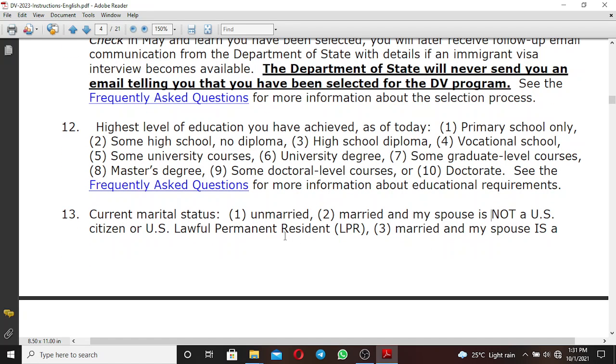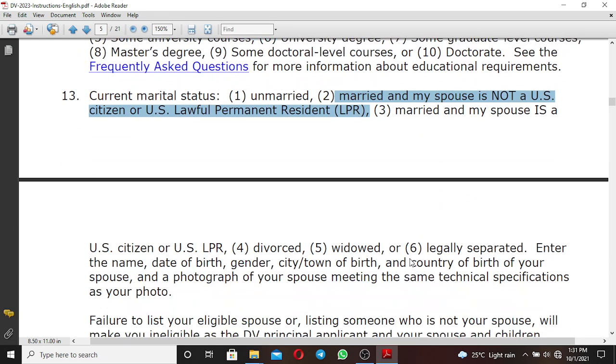Another thing is the current marital status, the marital status you have at the time you are doing your application. If you are unmarried, just indicate it. If you are married and your spouse is not a US citizen or lawful permanent resident, just indicate it. If you are married and your spouse is a US citizen or US permanent resident, you should indicate it. If you have divorced, just indicate you are divorced. If you are a widow, indicate the same. If you are legally separated, just indicate the same.